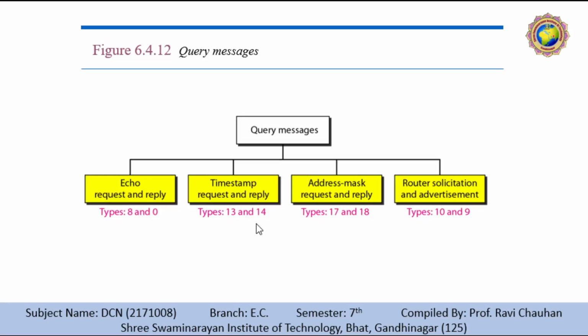Queries. In addition to error reporting, ICMP can diagnose some network problems. This is accomplished through the query message. A group of four different pairs of messages is shown in this figure. In this type of ICMP message, a node sends a message that is answered in a specific format by the destination node. A query message is encapsulated in the IP packet, which in turn is encapsulated in the data link frame. However, in this case, no bytes of the original IP datagram are included in the message.